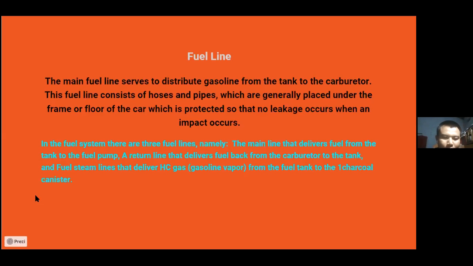In the fuel system, there are three fuel lines, namely the main line that delivers fuel from the tank to the fuel pump, a return line that delivers fuel back from the carburetor to the tank, and fuel system lines that deliver gasoline vapor from the fuel tank to the charcoal canister.